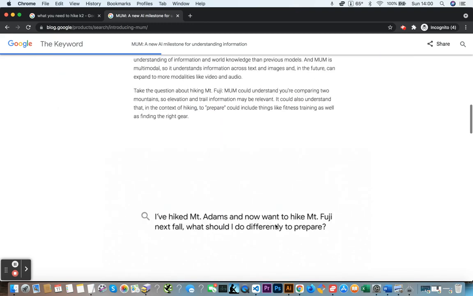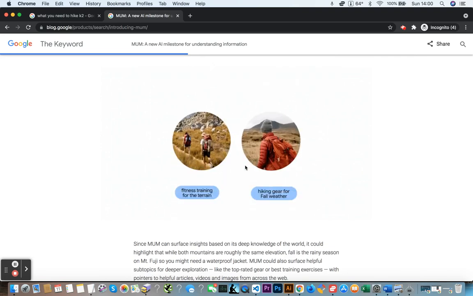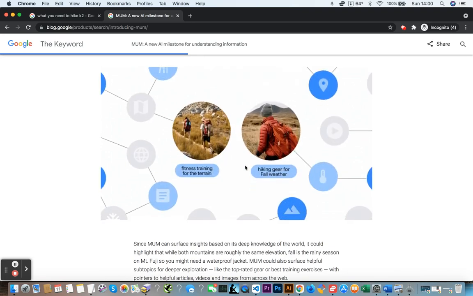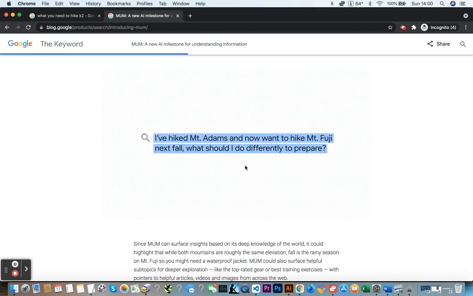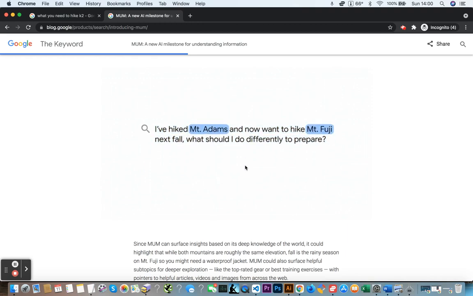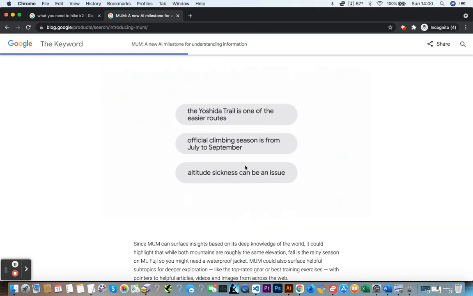We can see in this animation it's sort of in action. It's a representational animation. It will tell you that there's a rainy season for Mount Fuji, and that at certain times of the year it's better.